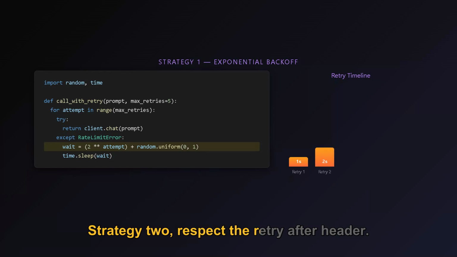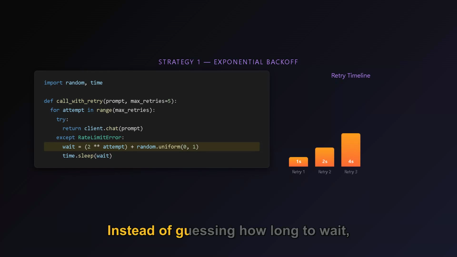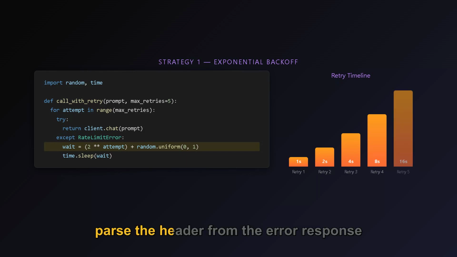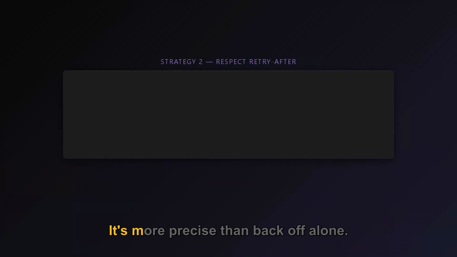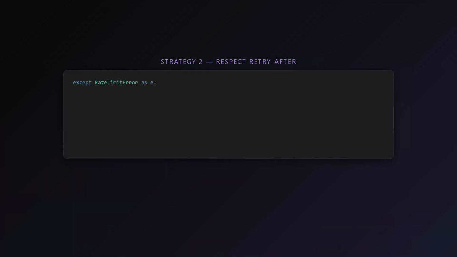Strategy 2, respect the retry after header. Instead of guessing how long to wait, parse the header from the error response and sleep exactly that long. It's more precise than backoff alone.